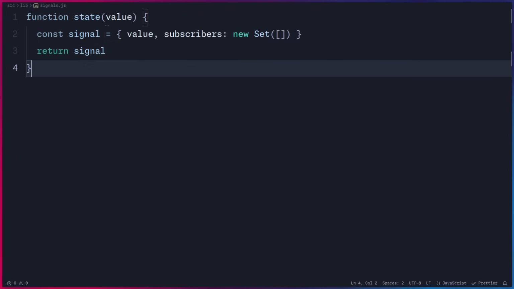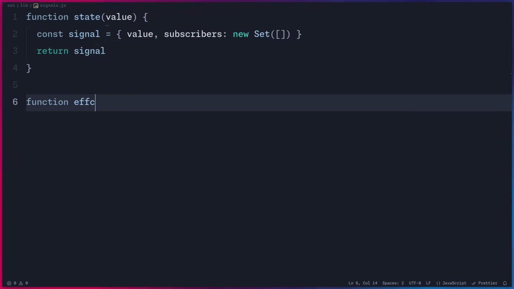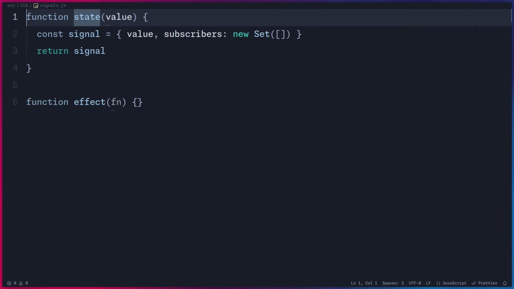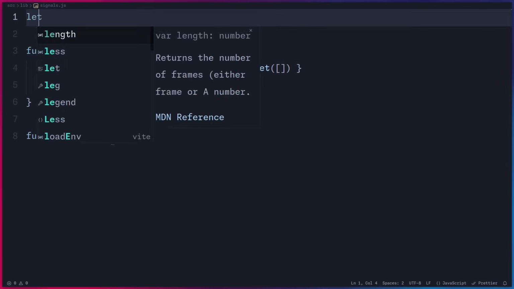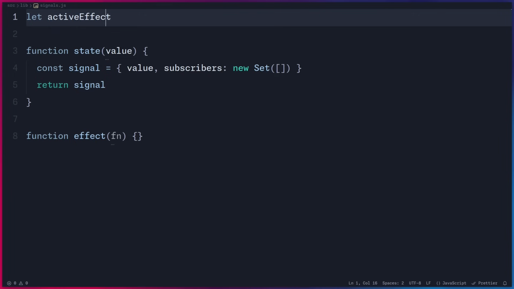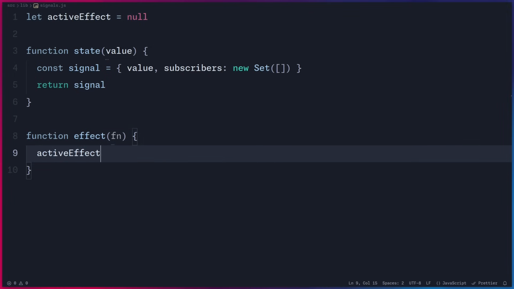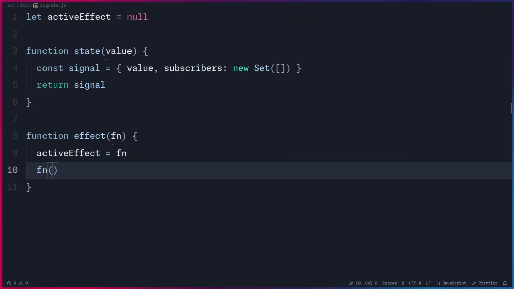So let's create an effect. This accepts a callback function. And now we need to track the active effect so we know who called it. So we can say let activeEffect, let's say null by default. And then we can say activeEffect equals this function. And then of course we're going to run the effect.